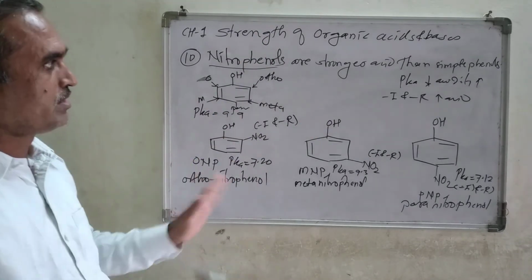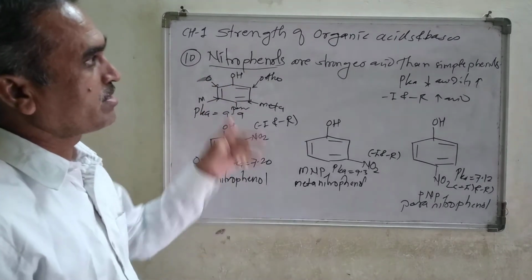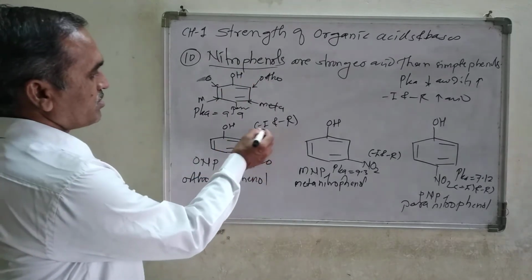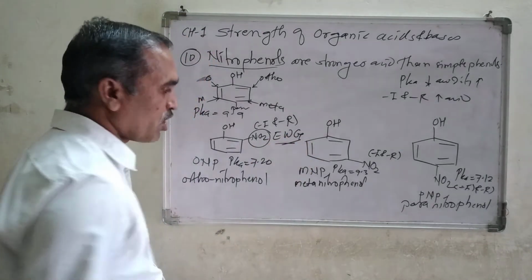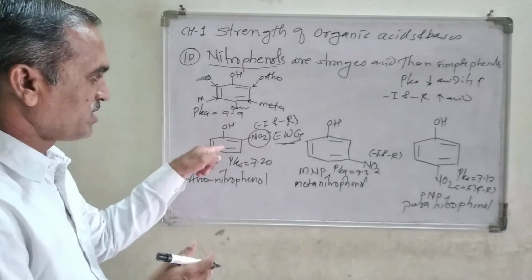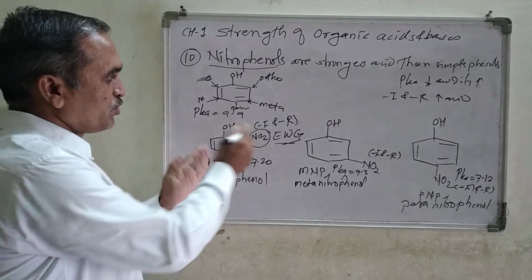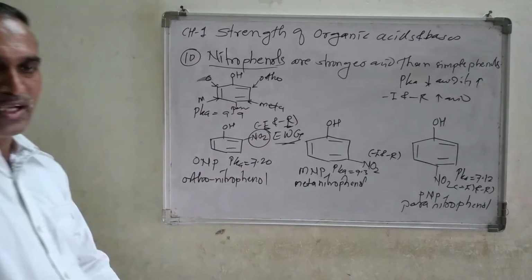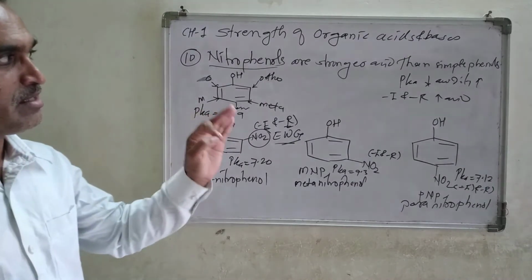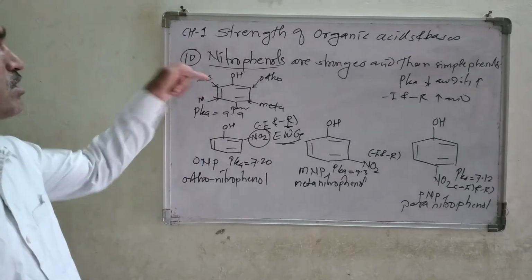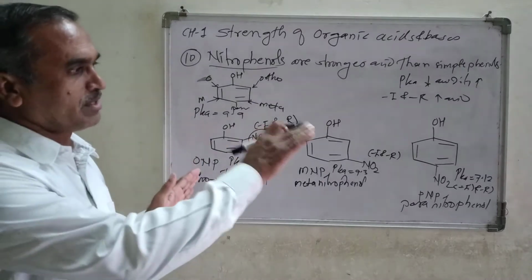So that is the simple reason here why nitrophenols are stronger acids than the simple phenol. The reason behind this: the nitro group is an electron withdrawing group. The electron withdrawing group present on this benzene ring can withdraw the electrons from the benzene nucleus, and therefore it exerts the minus I effect and the minus R effect, and both are increasing the strength of the acid, and that's why nitrophenols are stronger acids than the simple phenols. That is the simple reason here.